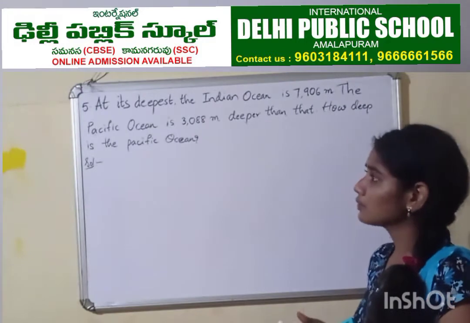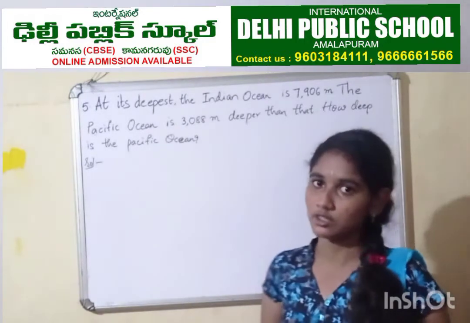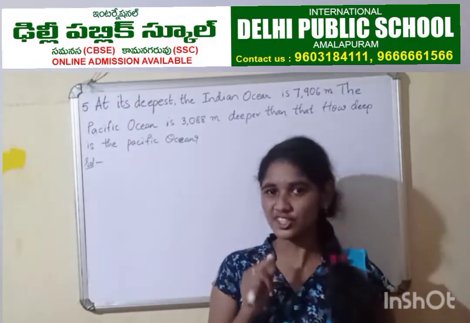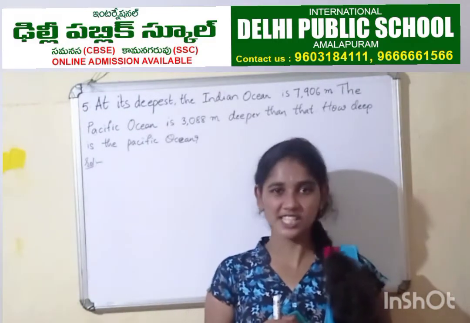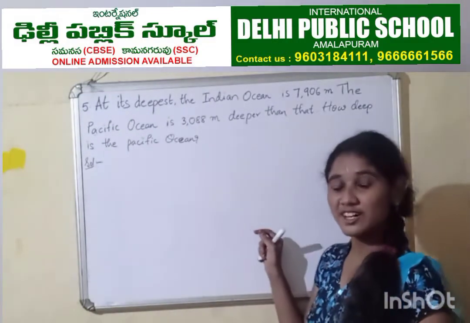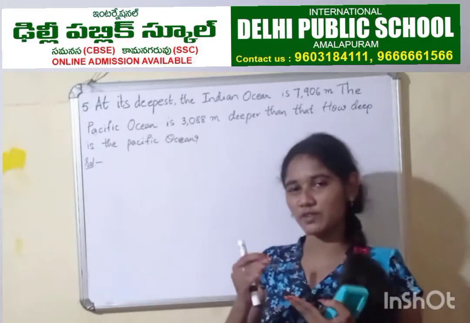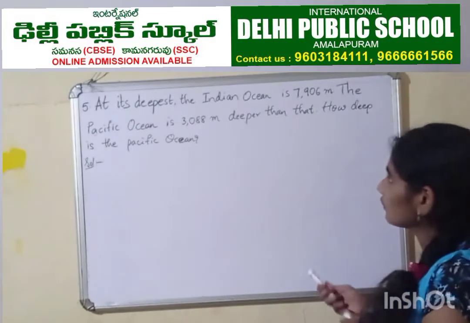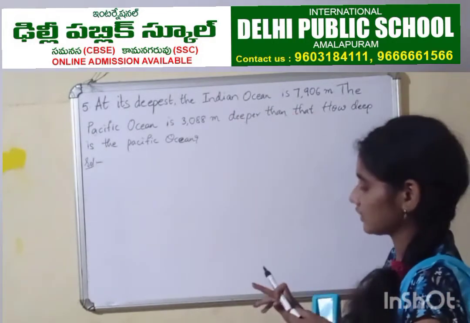So now here we have two oceans in the question. Do you know how many oceans we have in our world? So find it out and text me a message in our group. Okay, I don't want to say the answer. You find how many oceans we have and text me. Right. So here we have two oceans, Indian Ocean and Pacific Ocean.